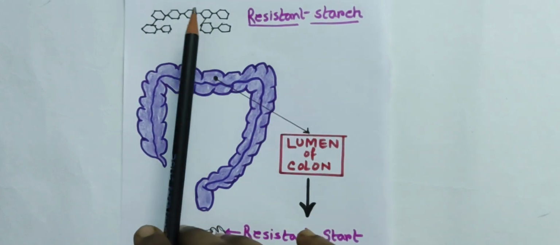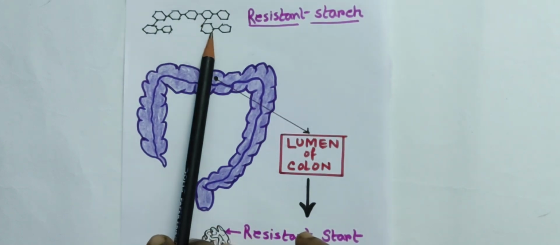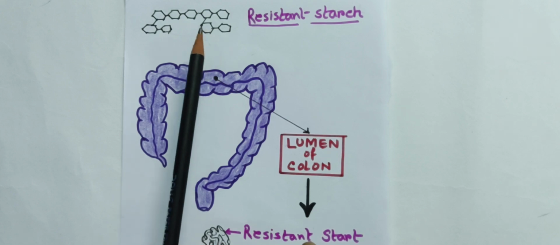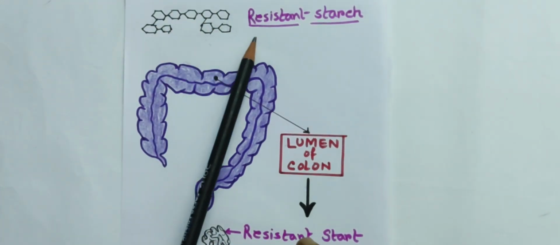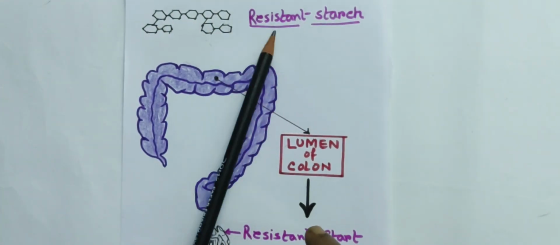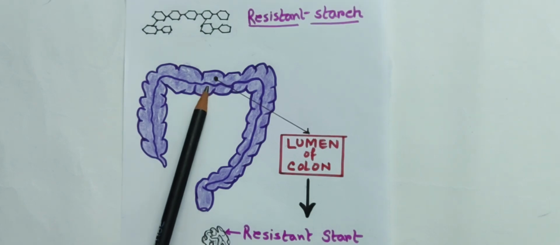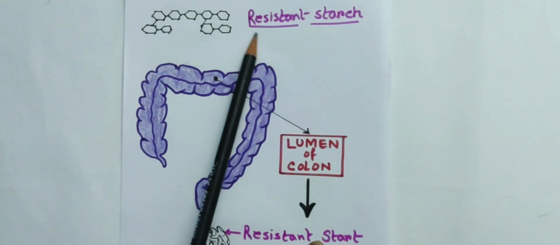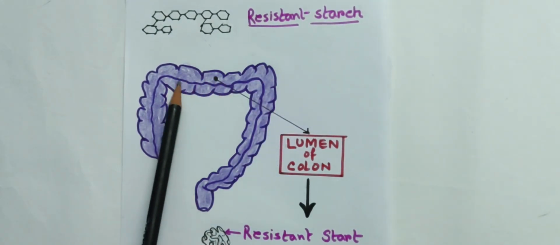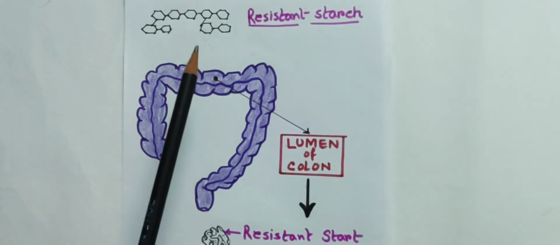They are not able to be absorbed by the small intestine, or rather, they are not able to be digested by our enzymes. That starch comes to the small intestine, and from the small intestine they come to the large intestine. So now what happens with the resistant starch within the large intestine? Let's see.